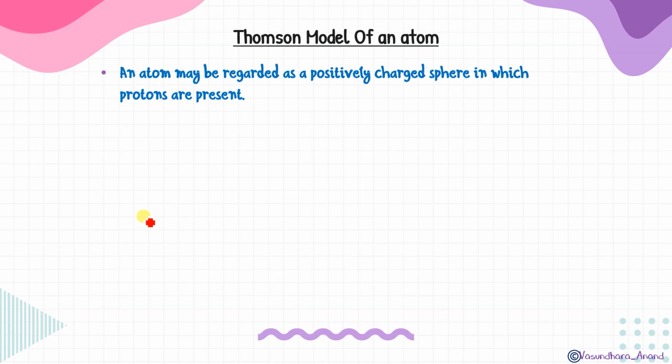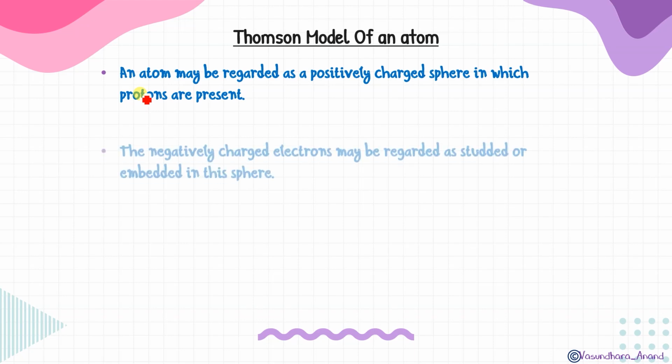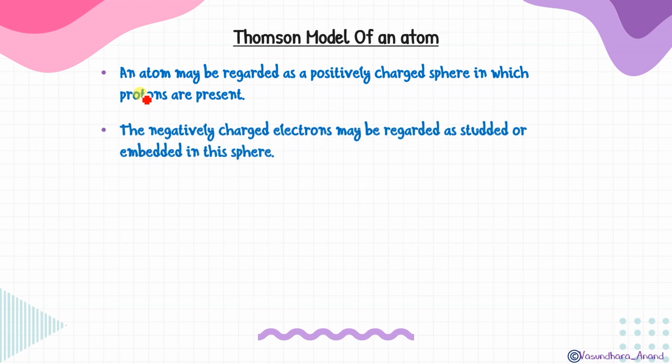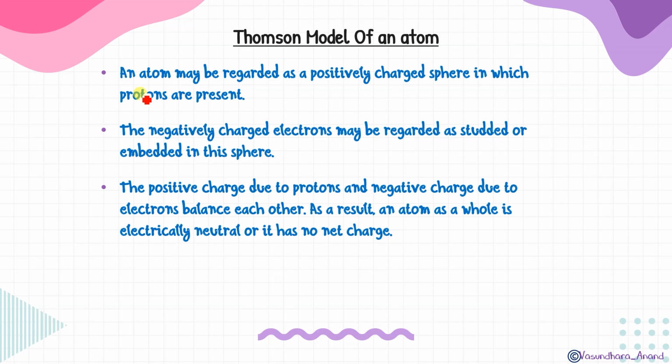An atom may be regarded as a positively charged sphere in which protons are present. The negatively charged electrons may be regarded as studded or embedded in this sphere, like seeds of watermelon. The positive charge due to protons and the negative charge due to electrons balance each other because the numbers of protons and electrons are the same. As a result, an atom as a whole is electrically neutral, or has no net charge.